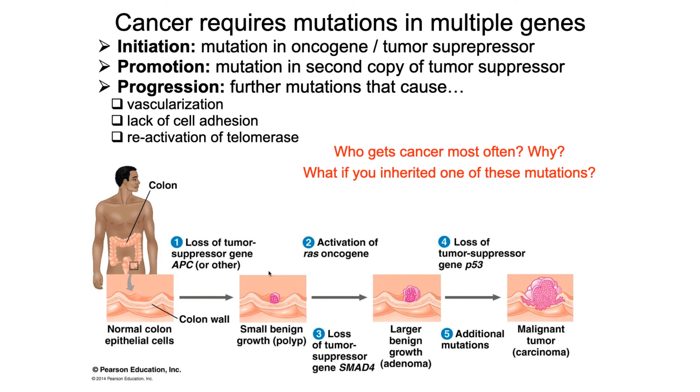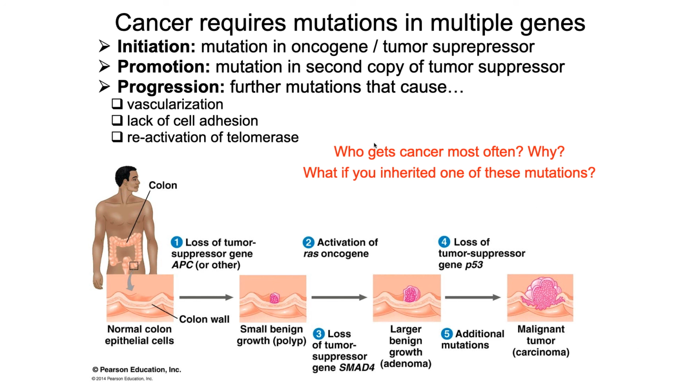And finally, reactivation of telomerase, a mutation that causes telomerase to be turned on again. Thus, we get a tumor that just keeps growing and growing and growing. It's being fed by plenty of vascular tissue, and it is no longer adhered to the tissue that it started at. It's beginning to become detached and moving and spreading to other parts of the body.